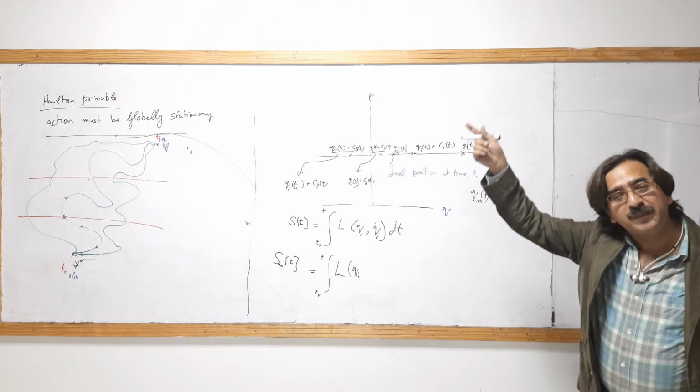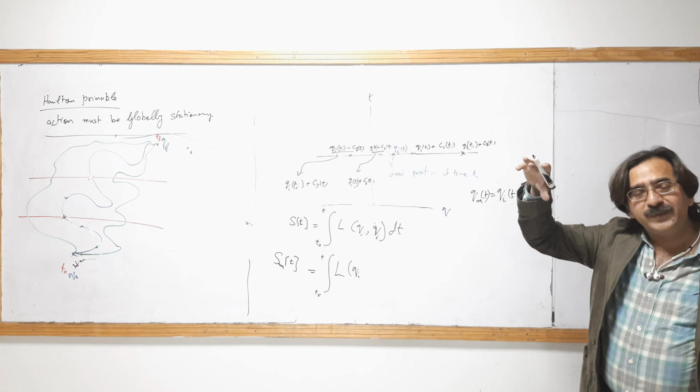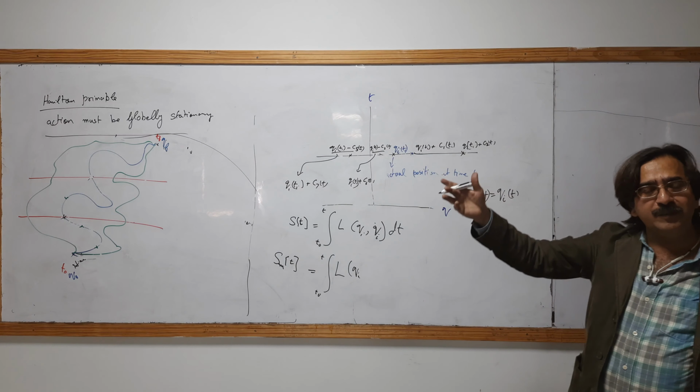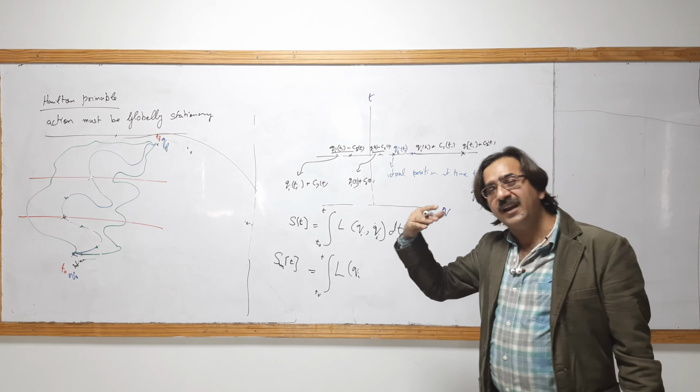Position is changing with respect to time. Say at 6 p.m. you are at a different position. At 7 p.m. you are at a different position. At 8 p.m. you are at a different position. At 9 p.m. you are at the final destination. So position is changing with respect to time.